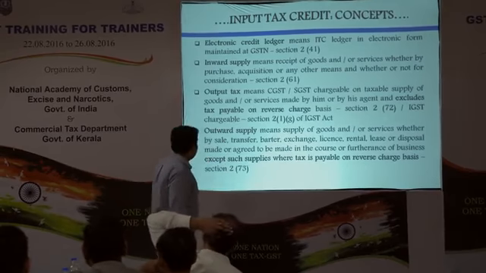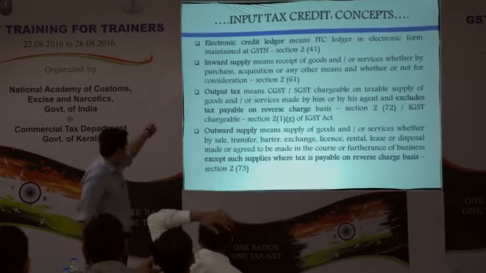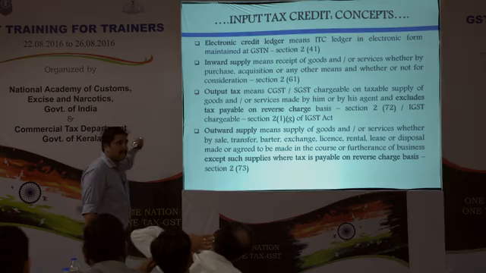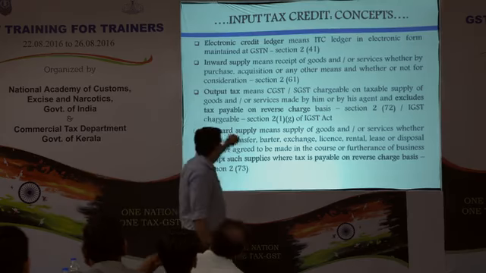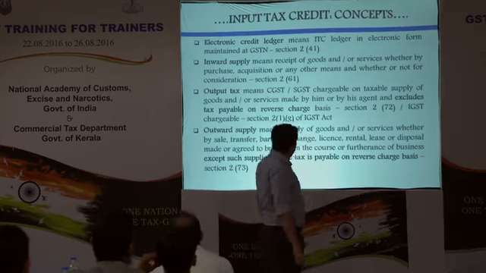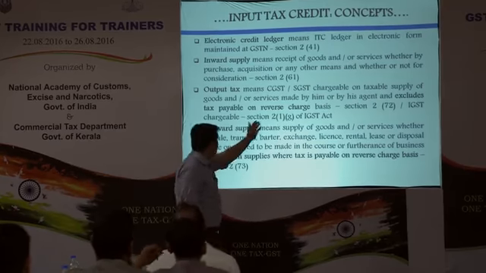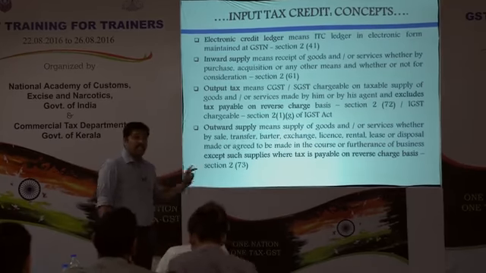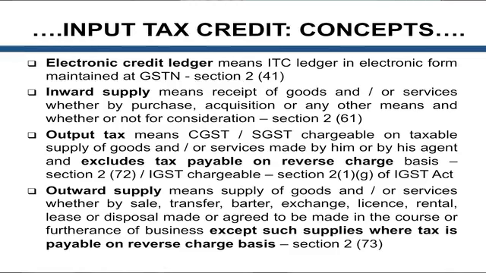We are actually speaking about two concepts here: inward supply and outward supply. Let us discuss that in detail. Inward supply means receipt of goods or services, whether by purchase, acquisition or other means. This inward supply is specifically for only two purposes: taking of credit, or the return purposes. For GSTR 2 it will be inward supply. Any supply of this kind will be an inward supply for you. So you may have to claim the inward supply sometimes if the outward supply person has not given it to you.